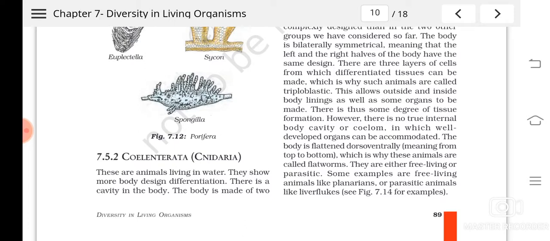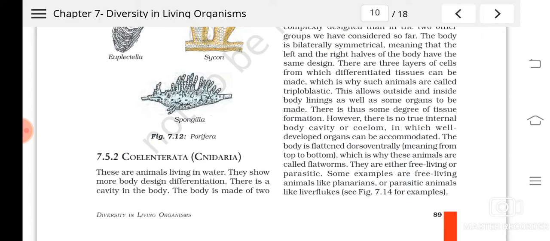Then there is no true internal body cavity or coelom. Some organisms are classified into coelomate, acoelomate and true coelomate, depending upon that.